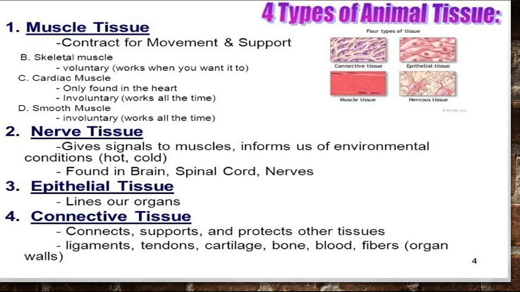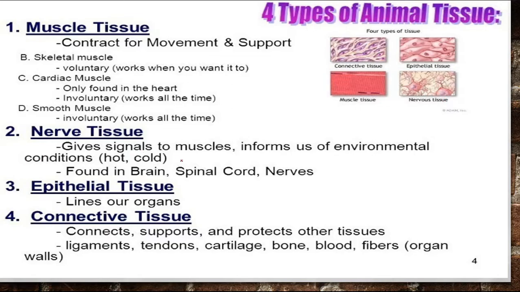These are of three types: skeletal muscle, which is voluntary in function; cardiac muscle, which is found only in the heart and is involuntary in function; and smooth muscle, which is present in the inner organs of the body and is also involuntary in function. That means they do not work according to our will, except skeletal muscle, which works according to our will. Here in the figure we can see connective tissue, epithelial tissue, muscle tissue, and nervous tissue.